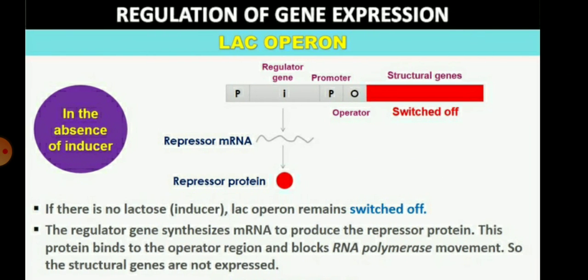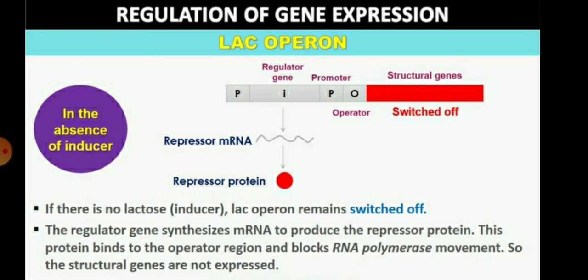So children, if there is no lactose or no inducer, the LAC operon remains switched off. The regulator gene synthesizes messenger RNA to produce the repressor protein.